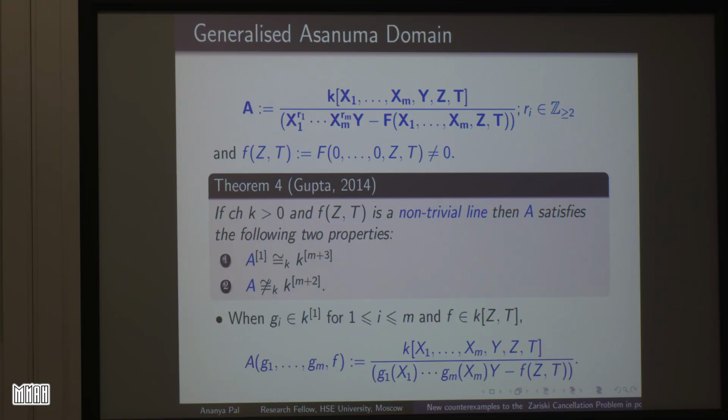So now let us, this is the notation I am going to use.